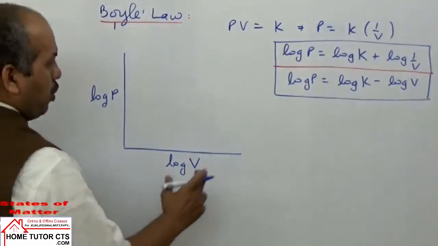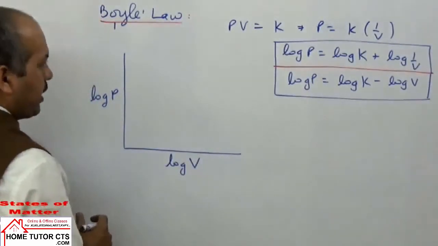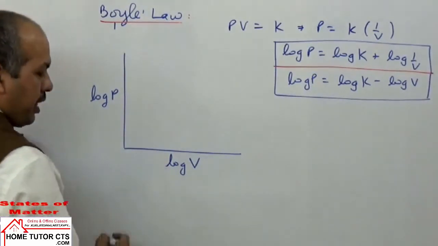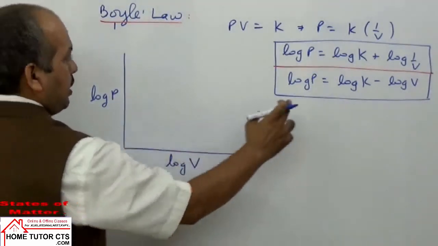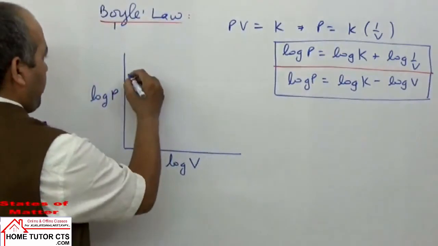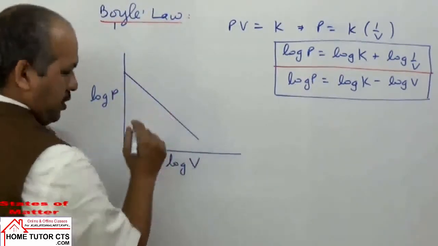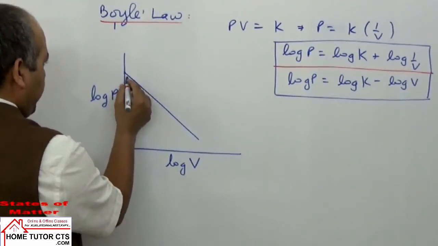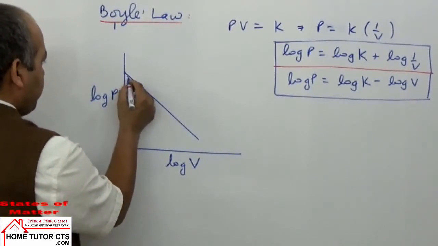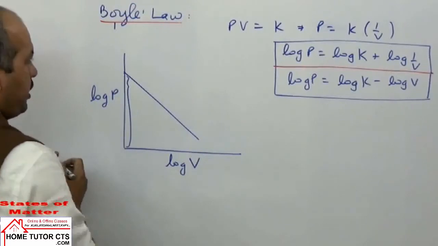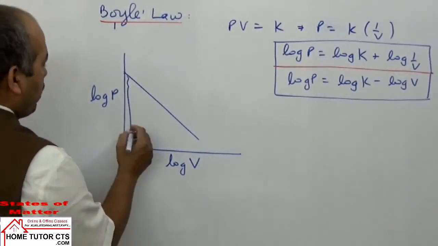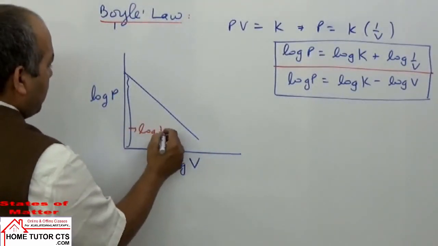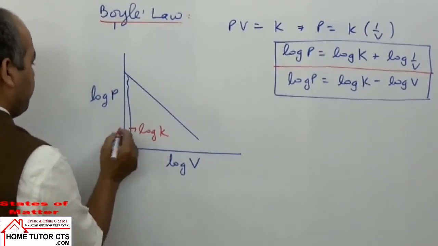In this case the graph will have a negative slope, and what can be taken here? The intercept. This can be taken as the intercept in this case, log K.